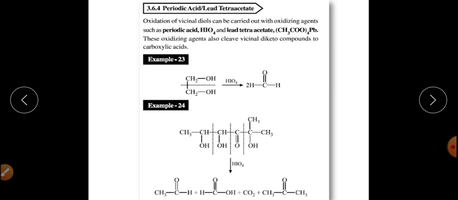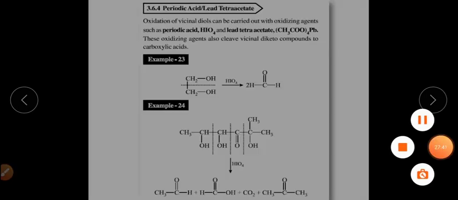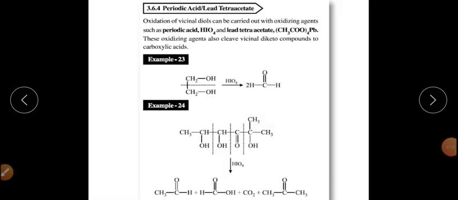So that's all about today's topic. Tomorrow we will discuss some more methods of preparation of aldehyde and ketones.